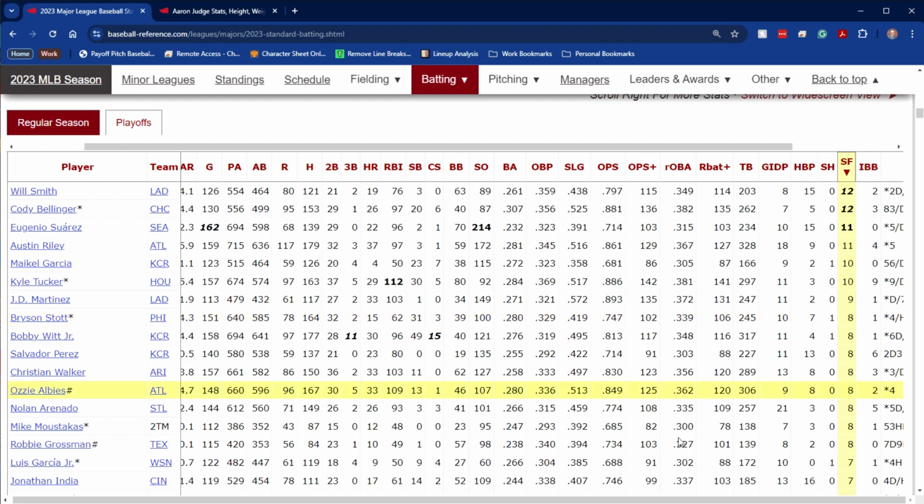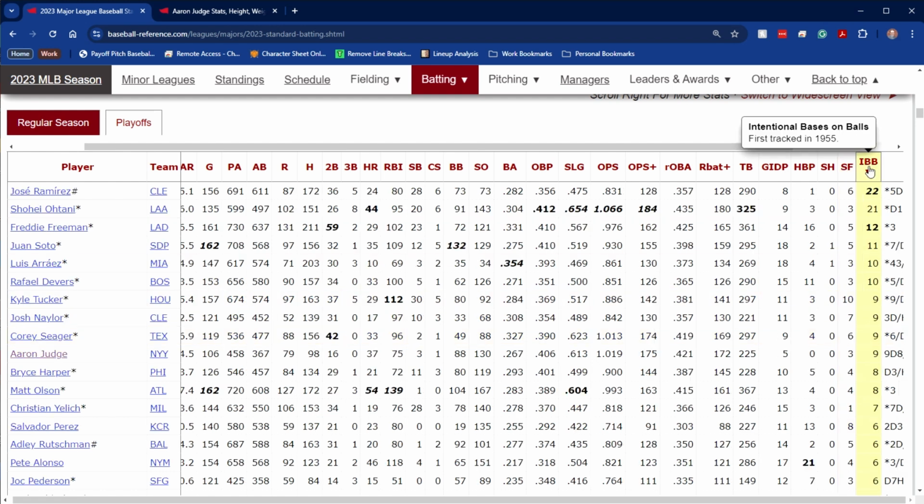Now, once again, this is something that many players will never get, because they're not good enough to be scary enough to want to intentionally walk, or the situation in the game never comes up. If any, there may be 1 or 2 a year. The top hitters are going to get 10 or more sometimes, or maybe many more.